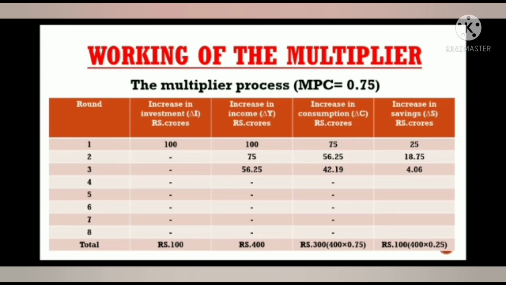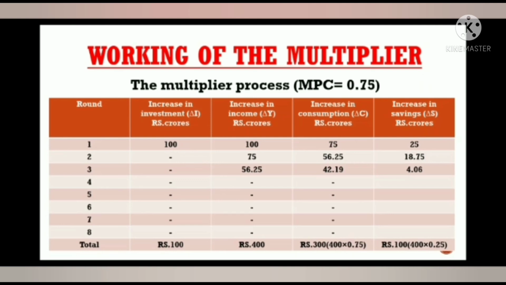They will together spend rupees 75 crores on consumption goods. This increase in consumption of rupees 75 crores will increase the income of the producers of consumer goods by rupees 75 crores. In the second round, this additional income of rupees 75 crores will lead to an additional consumption of rupees 56.25 crores in the economy.